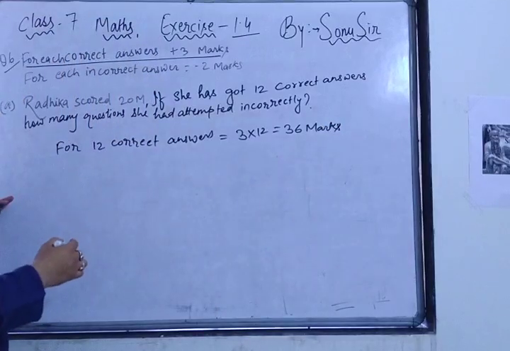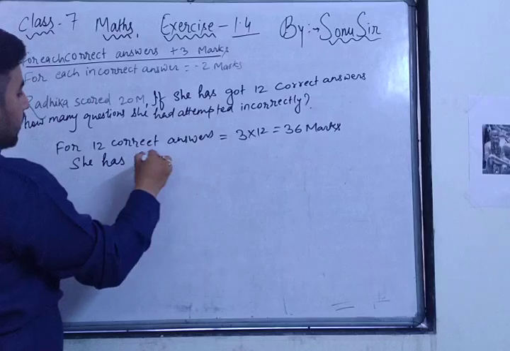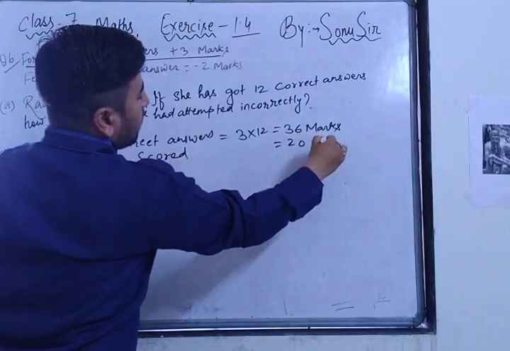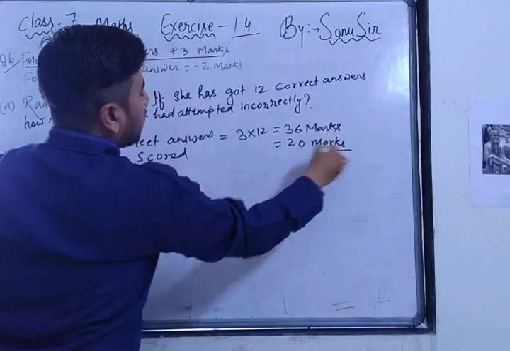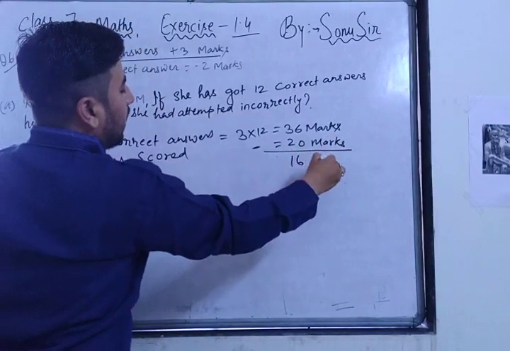And how much has she scored? She has scored 20 marks. So if you do 36 minus 20, it is 16 marks, right?